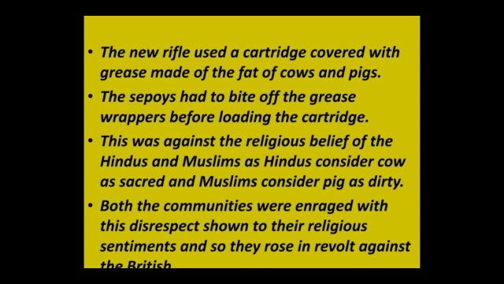They refused, saying they were not going to use this rifle which would hurt their religious sentiments. So we see that the soldiers got very angry with the introduction of these new rifles, and they stood up in revolt against the British. They saw it as a disrespect shown to their religious sentiments, and they straight away refused to use these rifles.